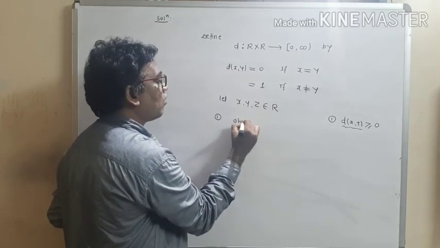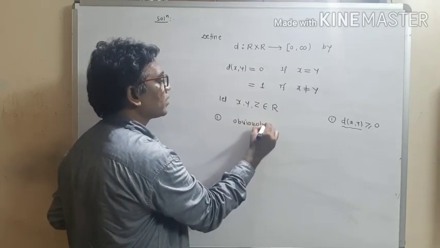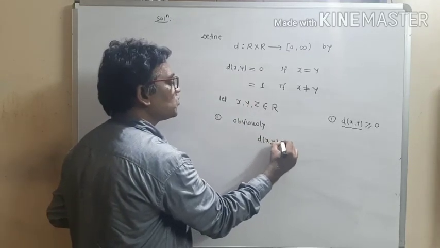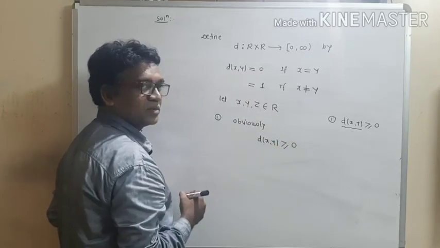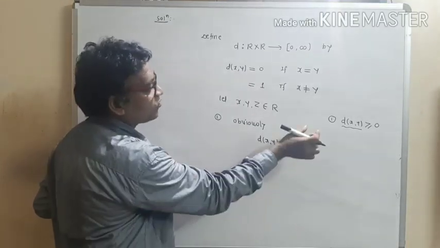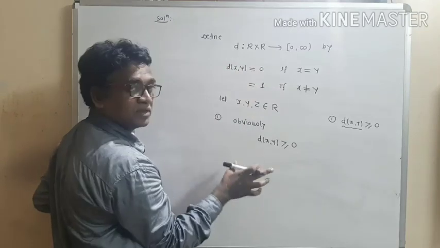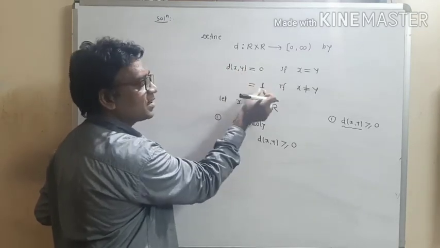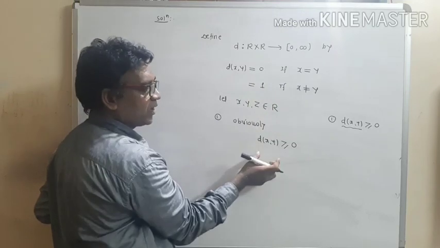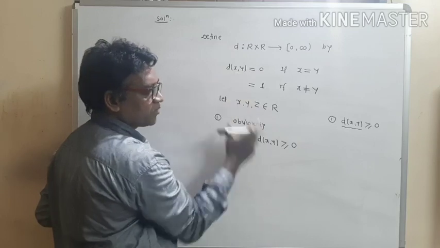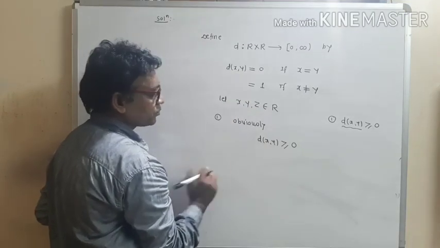So write down obviously. So what is the obvious thing? Distance of xy is non-negative. There is no explanation. Just observe the value for distance of xy, what is the given value. Distance of xy is given by 2 values. One is 0 and second is 1. And both the values are non-negative. So we can directly write, obviously, distance of xy is non-negative.